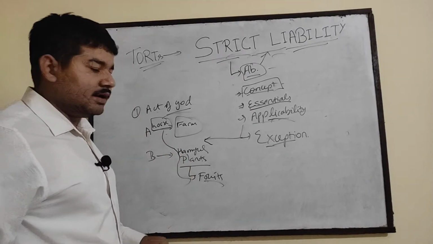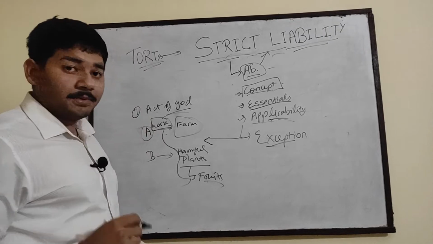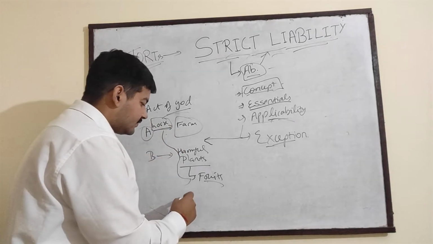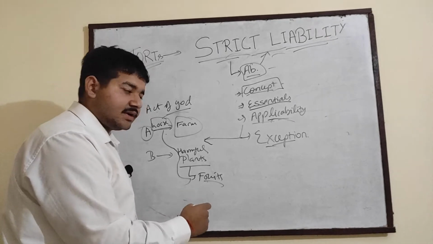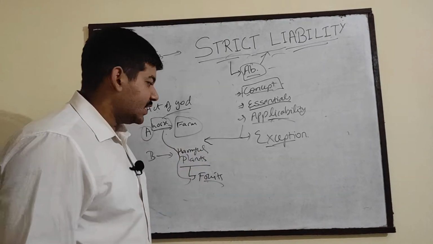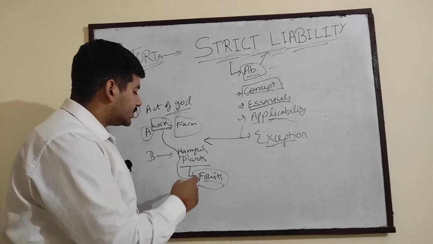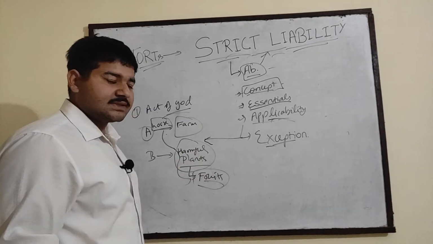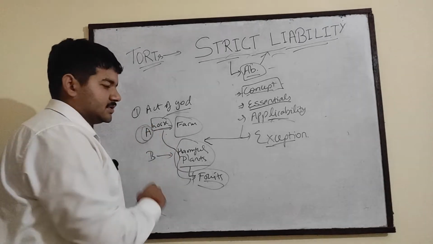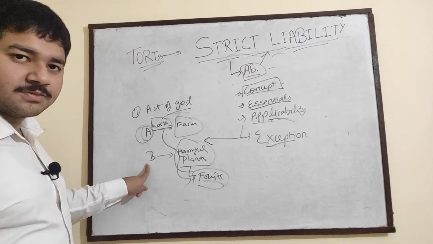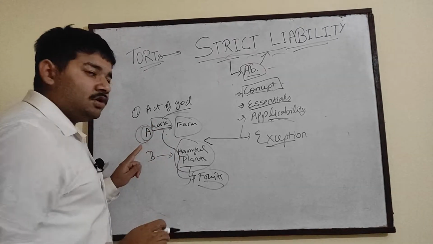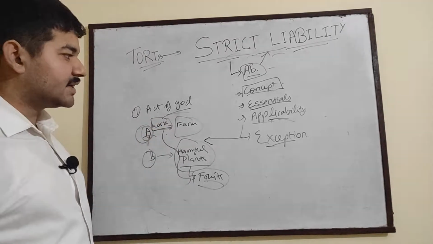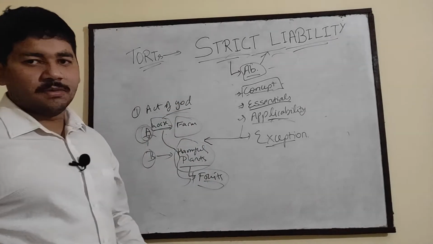then in that case B will not be liable for the damages caused to A, because the act of God was involved. Because of the winds or any other factor that is occurring naturally, the fruits of the harmful plants or any other cause left the premises and caused damages to another person. So B will not be responsible for the damages caused to A. So this is an exemption of strict liability.